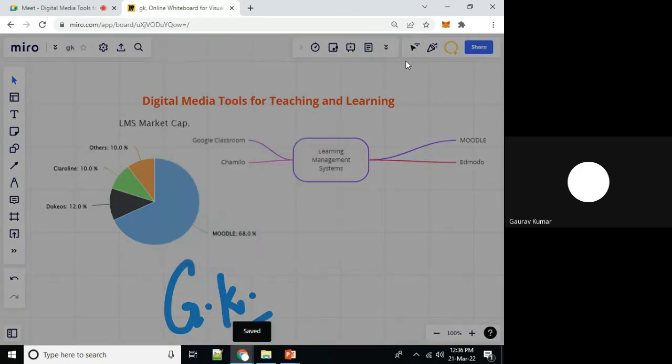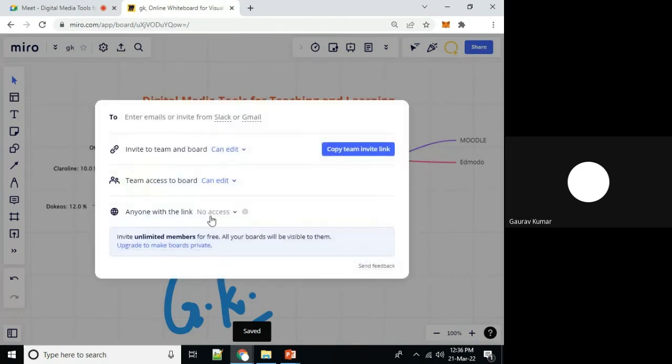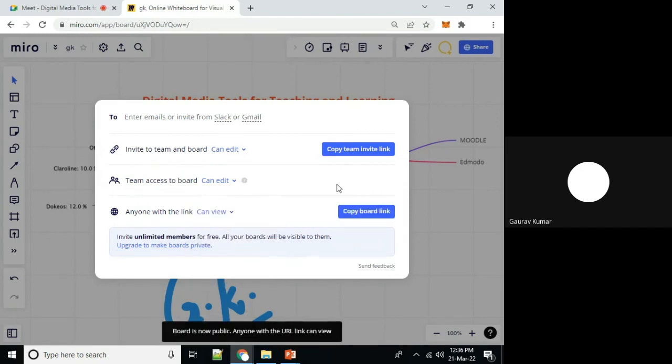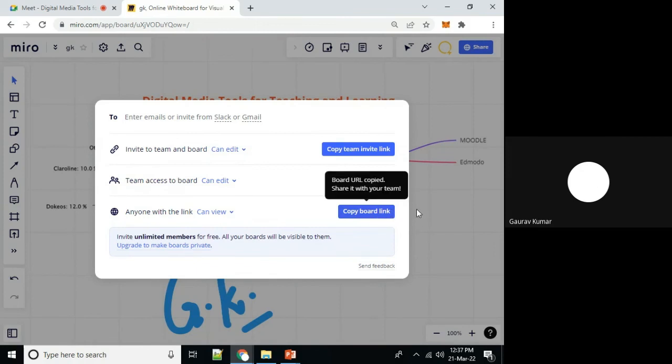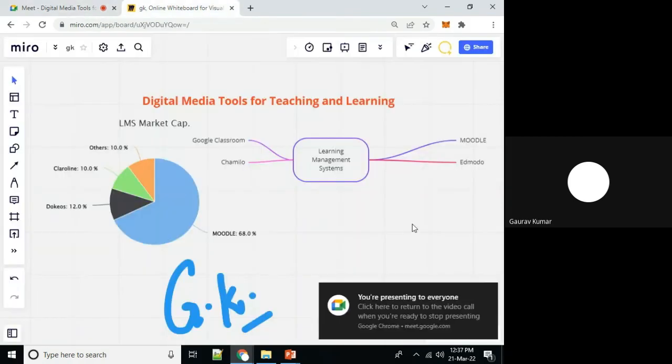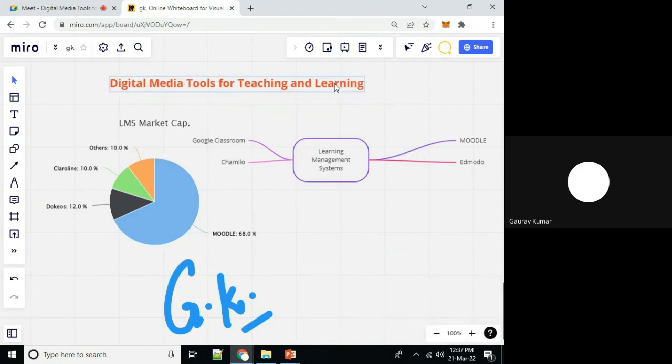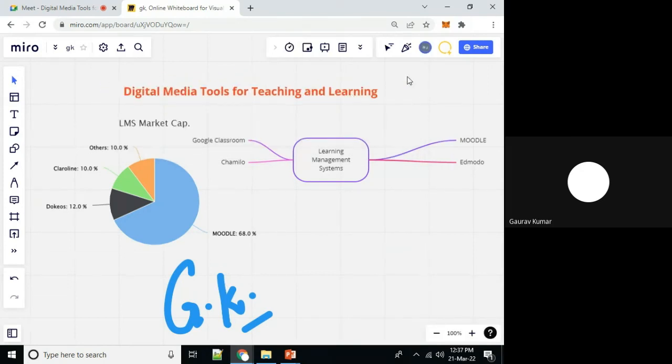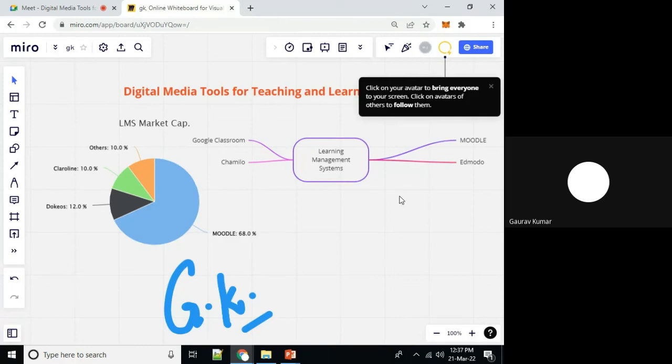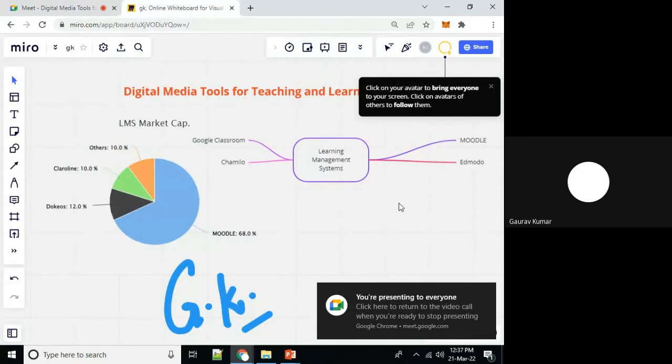Now I'm sharing this with all participants. I'm giving it a name and I will share it. Anyone who has this link can view. We can invite our participants to view or edit it. Copy board link. So dear participants, one link I have shared in chat. Click on that link and please confirm in chat whether you are able to view the same screen or something different. Is it giving you the same interface, same view, or anything else? Simply click on that link.